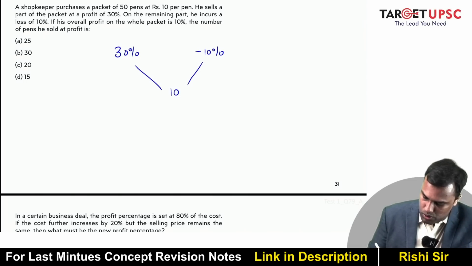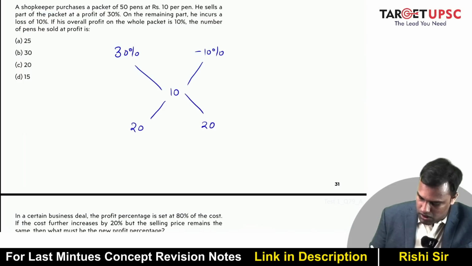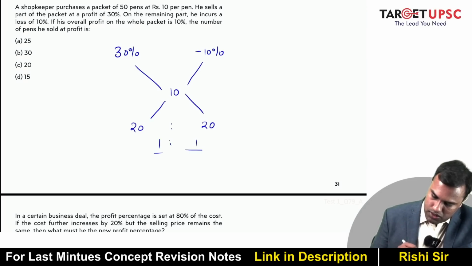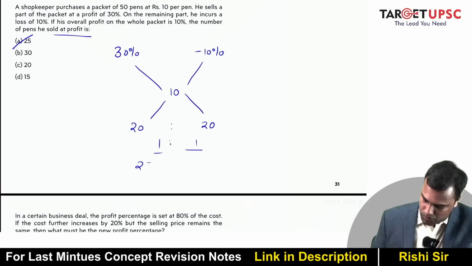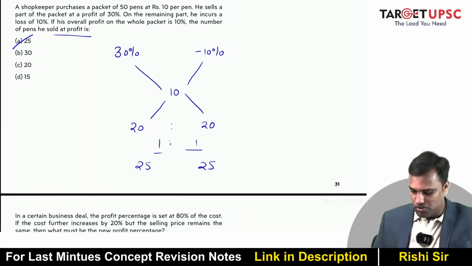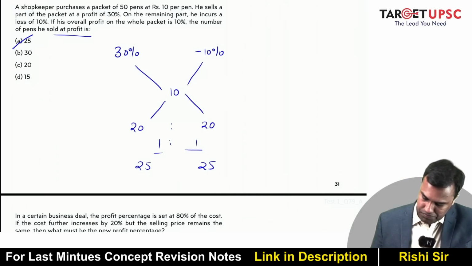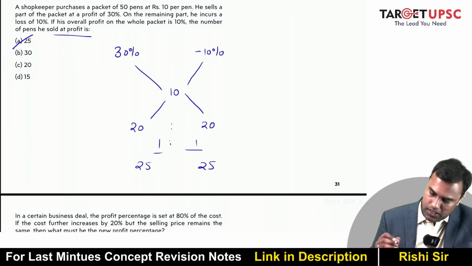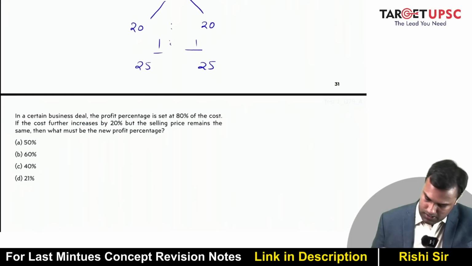If you mix the two, you get 10%. So this is 20 and this is 20. So the ratio is what? 1:1. So the pens he sold at profit is 25. So 25 pens at profit and 25 pens at loss. If you do that, you will get 10% overall profit.